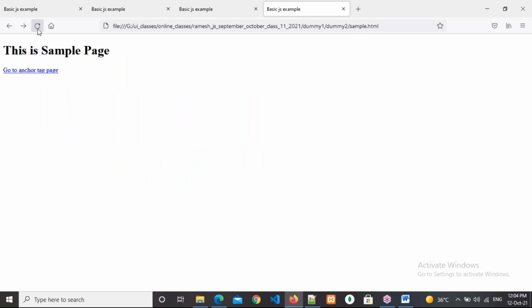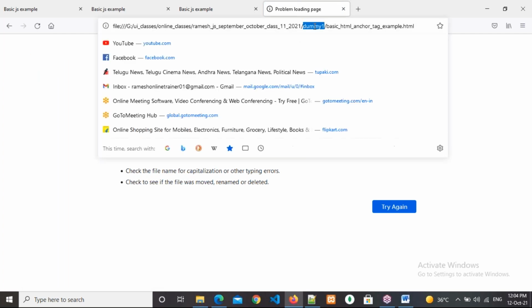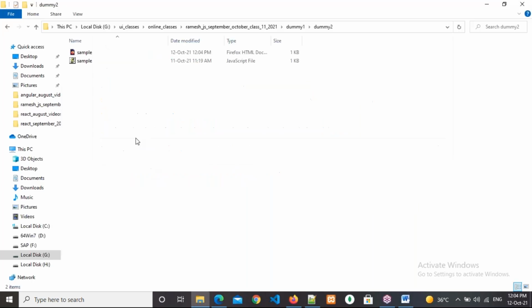Refresh here, and also here, and click on the anchor tag page. Now respond, everybody. Are we going to dummy1 or not? There is no dummy2. We are going to dummy1, or not? Respond, everyone. Backslash. Yes, sir. Okay, right. So is it the correct path? No, that's why it is not coming. Why? Because in dummy1 also it is not available. See there? In dummy1 also it is not available.